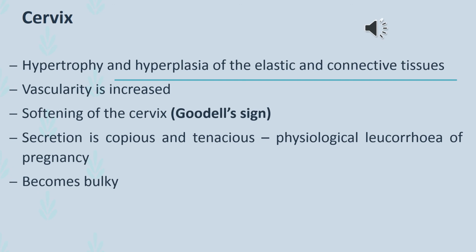This is evident from 6 weeks of pregnancy, and the secretion becomes copious and tenacious. Copious means profuse, and tenacious, that is like gluey or having a sticky consistency, and this is known as leukorrhea of pregnancy, and also it becomes very bulky.